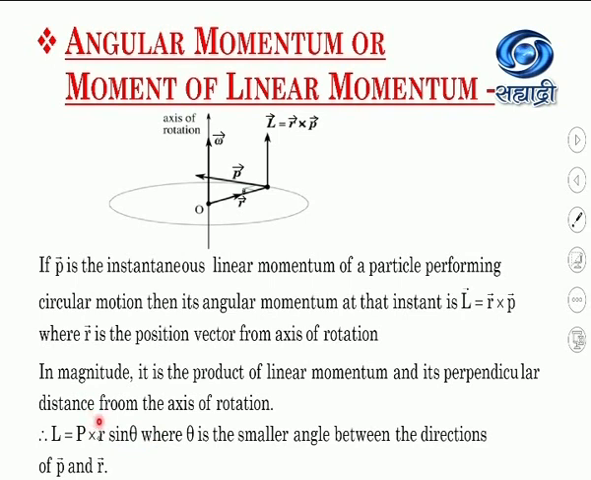This is not representing the cross, but this is P into r sin θ, where θ is the smaller angle between the directions of P and r, as you can see from this figure.